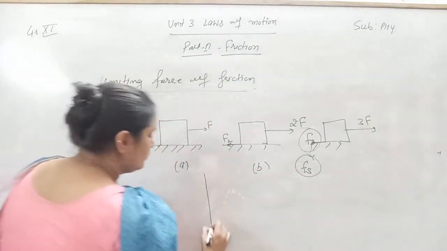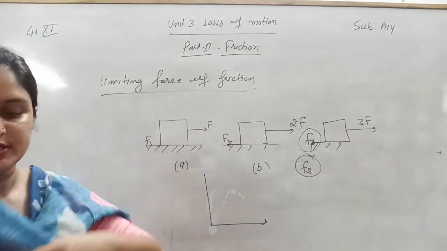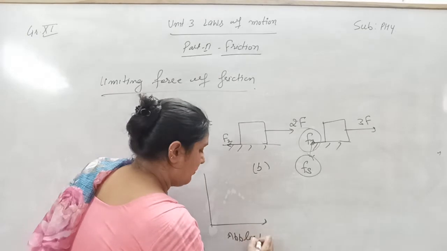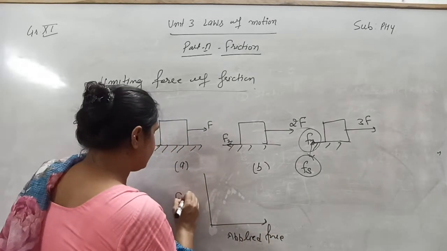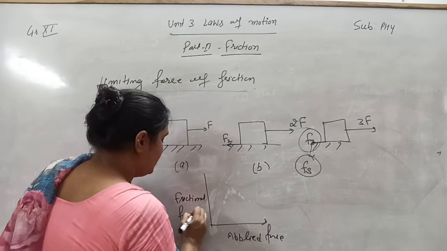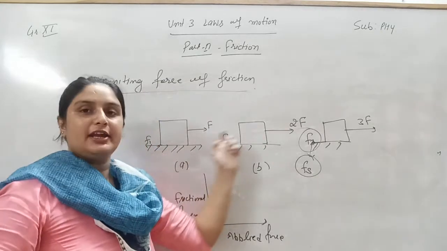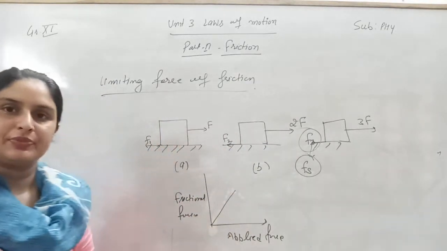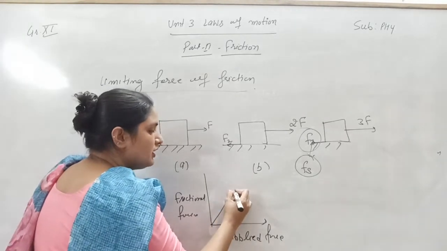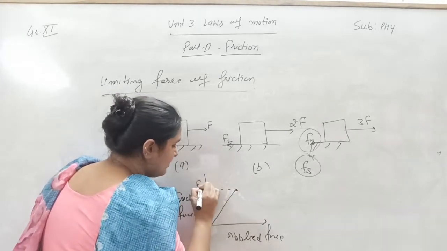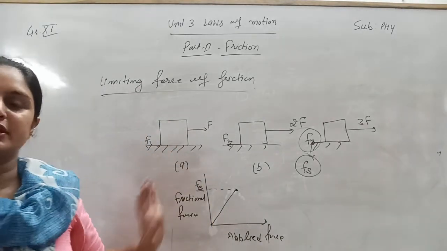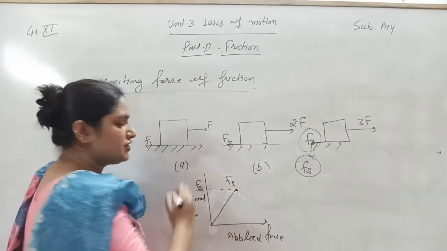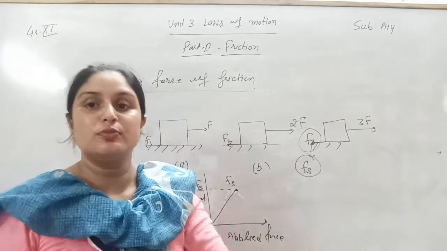Now I am going to draw the graph between the applied force and the force of friction. On the x-axis is the applied force, and on the y-axis is the frictional force. Initially we have seen that as the applied force increases, the frictional force also increases, so the graph will be a straight line. At this point the frictional force is maximum, which is called the limiting force of friction, represented by Fs. After that, the object is going to move.